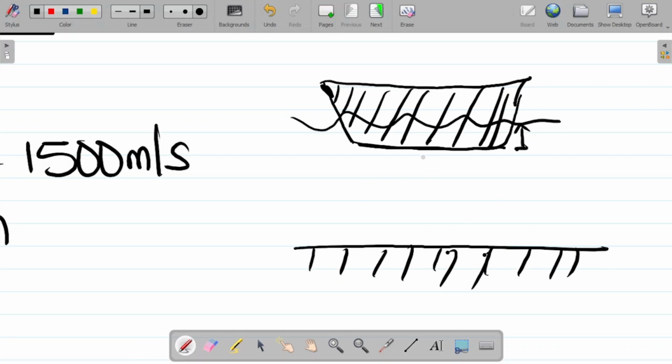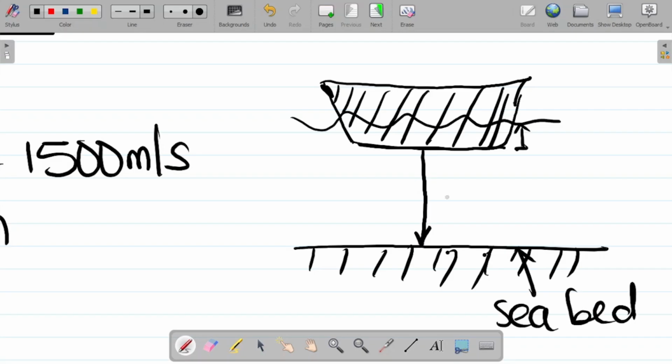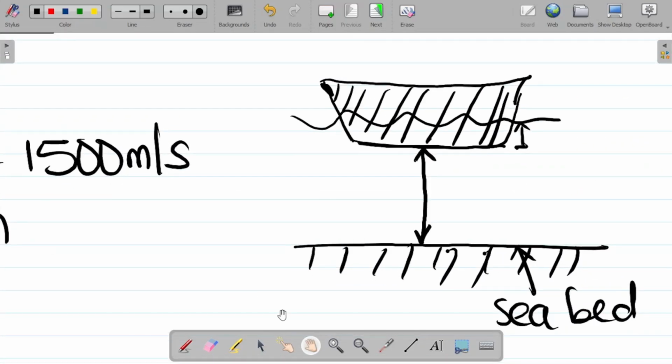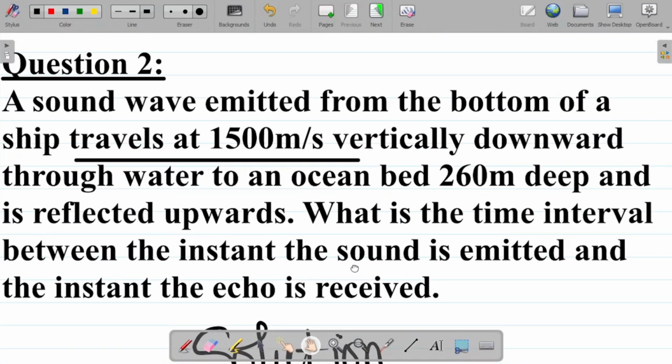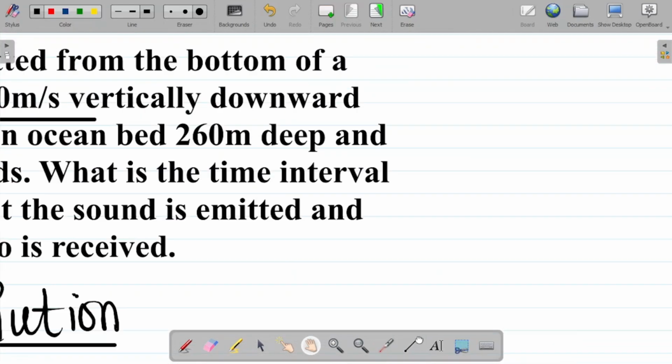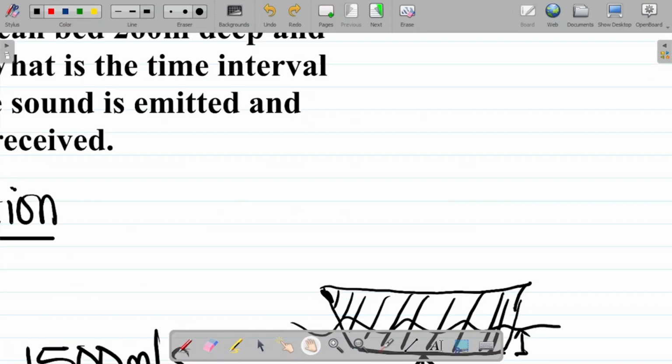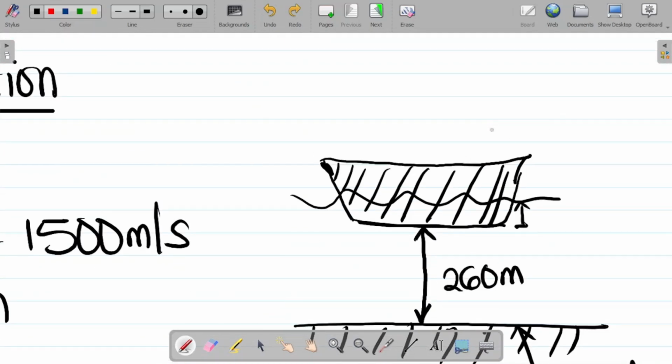Now they said the distance between the ship and the seabed, as given in the question here, is about 260 meters. That's your value. And they said the ship is traveling at 1500 meters per second.